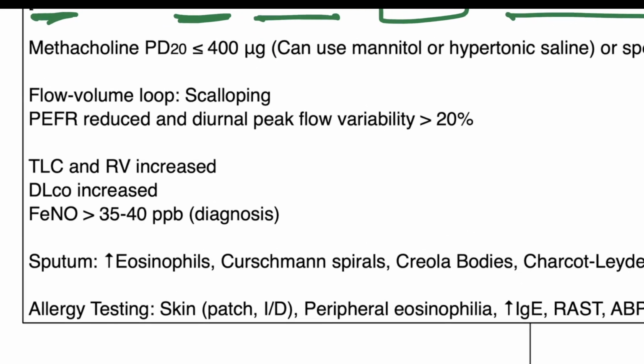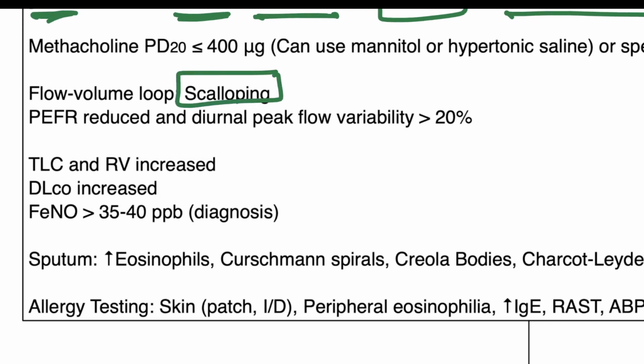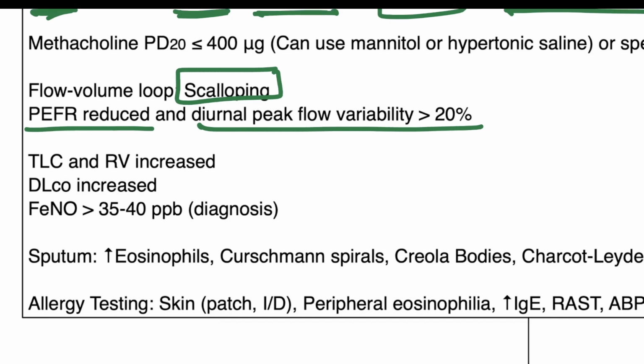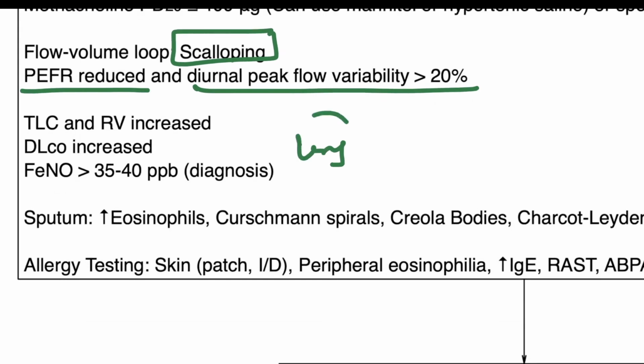You can go with flow volume loop measurements, which will show scalloping, and the peak expiratory flow rate will be reduced. Also, diurnal peak flow variability will be greater than 20%. On lung volume measurements, you will see that the TLC and residual volume are increased.